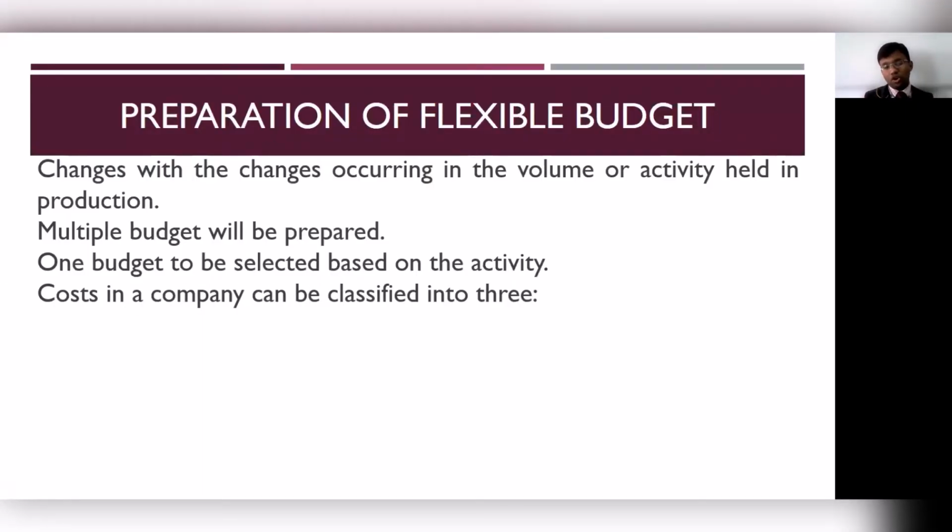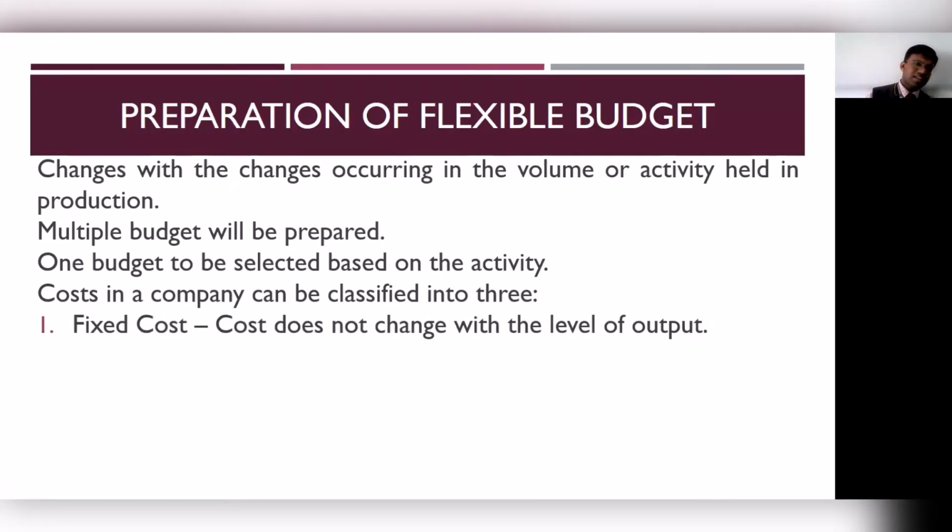Then we spoke about costs in a company. We will be talking about the three types of costs in a company. First is fixed cost. Fixed costs are those costs which do not change with the level of activity. Whether you produce 1 unit or 100 units, this cost will remain the same. Such kind of costs are called fixed costs.